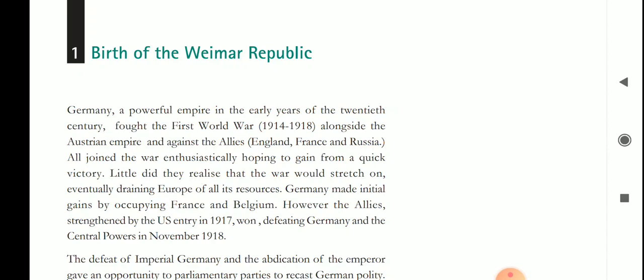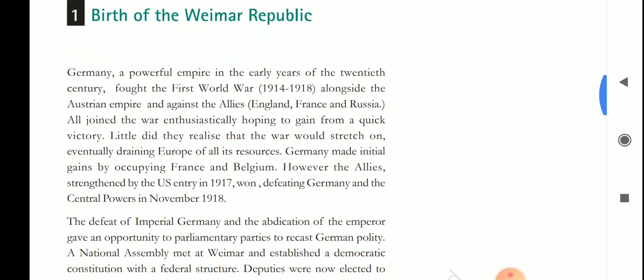During the last year of the First World War, a feeling of unrest and doubt came up against the rule of Kaiser William, because before that the Tsar was the emperor of this country, and after that the ruler Kaiser William was defeated.